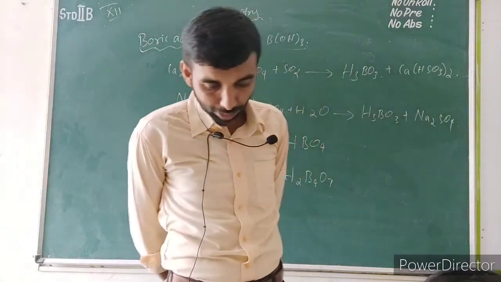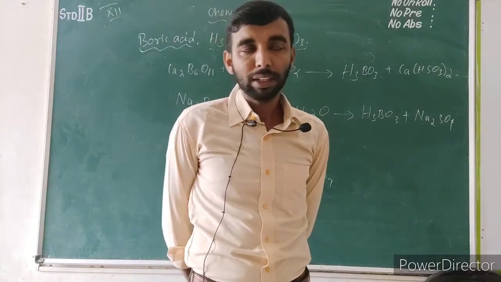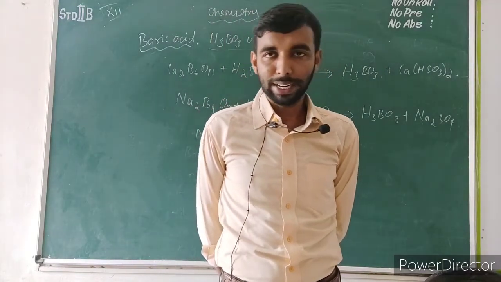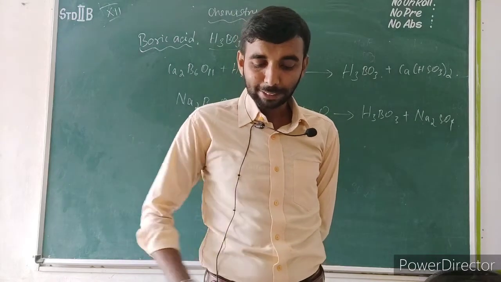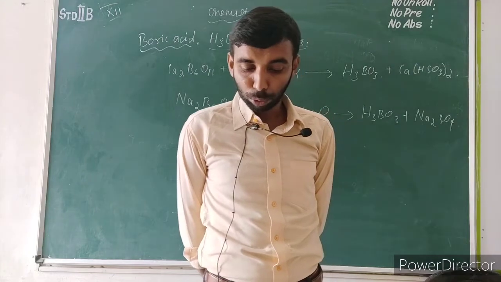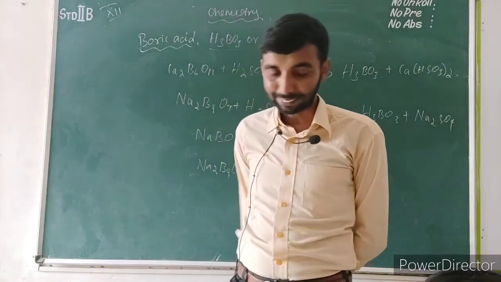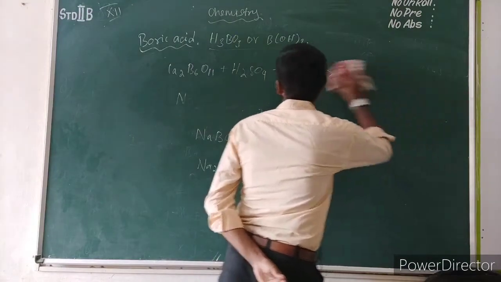Heating gives boric anhydride, which is called a glassy mass, B2O3. Next, action of ammonia. The formula of ammonia is NH3. Fusion of urea with boric acid in an atmosphere of ammonia at 800 to 1100 Kelvin gives boron nitride. If we heat the boric acid along with ammonia, it will give boron nitride.